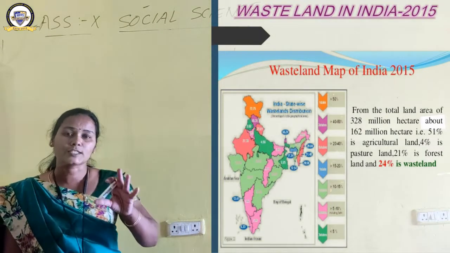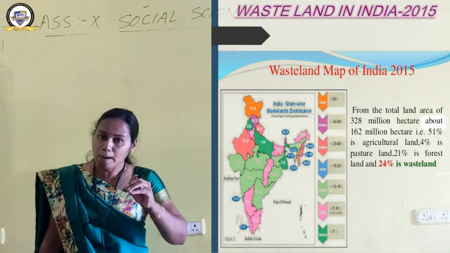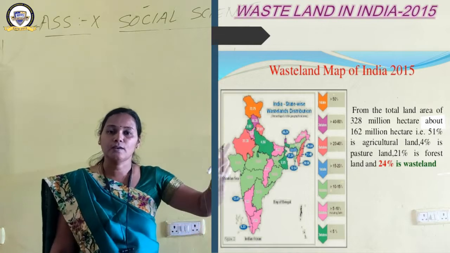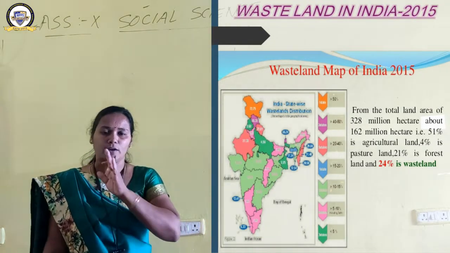India has more wasteland than forest cover. Only 21% is forest land, but 24% is wasteland. Why wasteland? Degradation occurred. Why degradation? Five reasons we have seen.